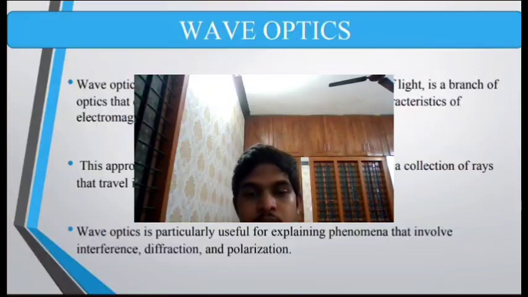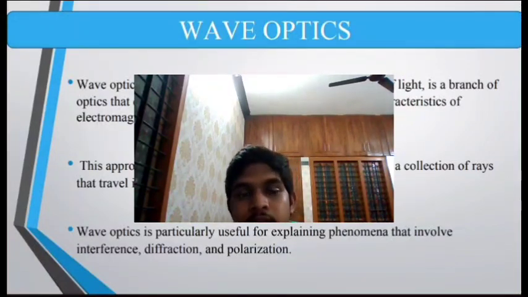Wave optics is particularly useful for explaining phenomena that involve interference, diffraction, and polarization. So wave optics can tell us what diffraction, interference, and polarization are. These phenomena cannot be explained by treating light as a ray or a straight line.